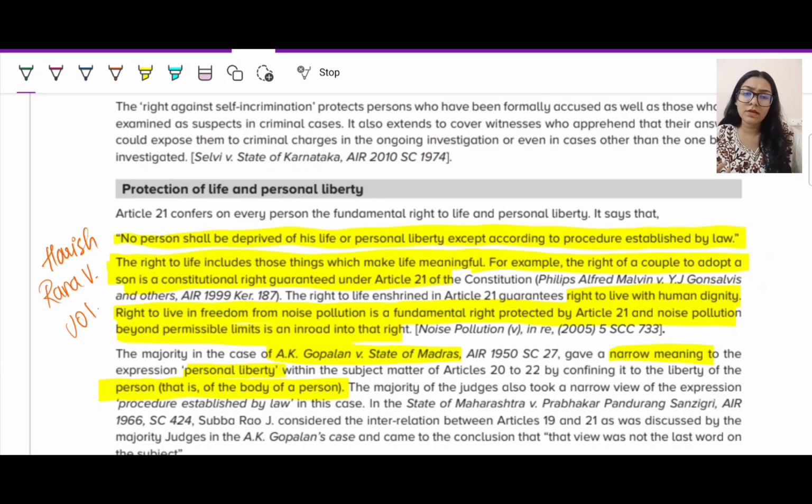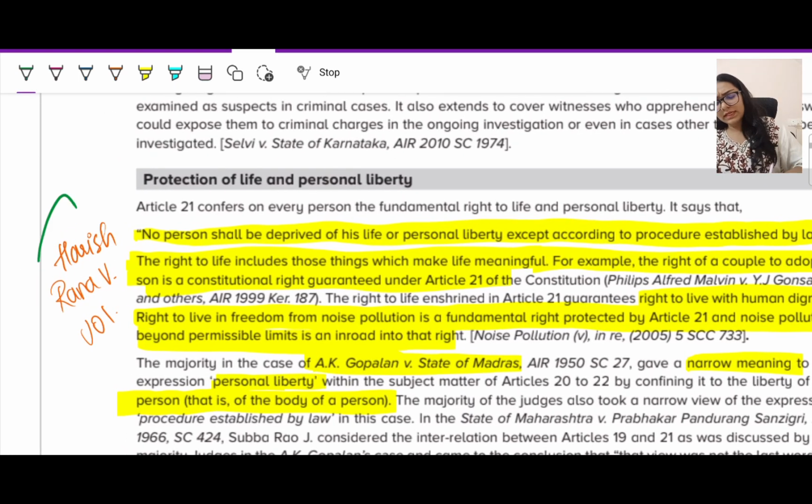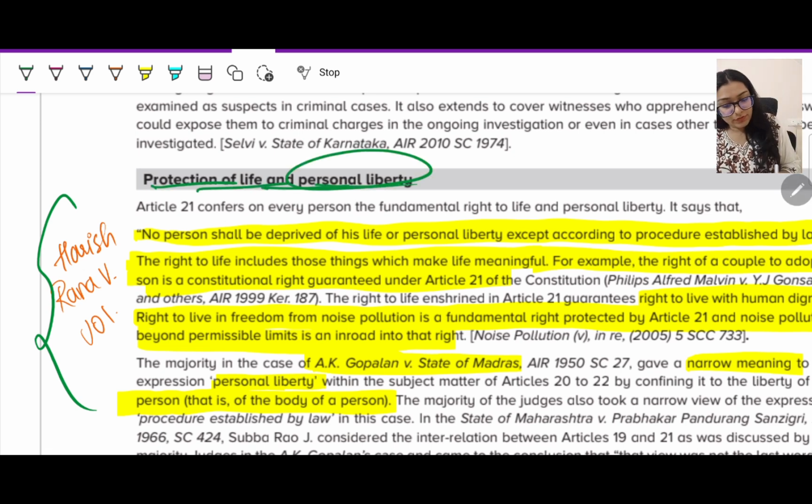Now next you have another very important fundamental right, which is protection of life and personal liberty, Article 21. Very important. Let's discuss the Harish Rana case again. When the court came and said passive euthanasia, I want to do that, they said the right to life, protection of life and personal liberty, includes the right to die with dignity as well.